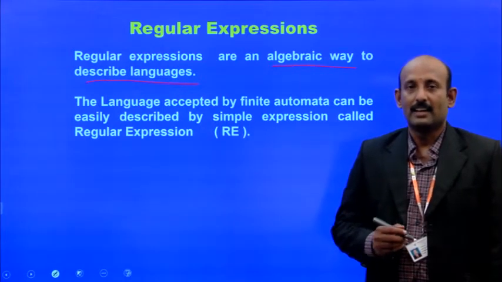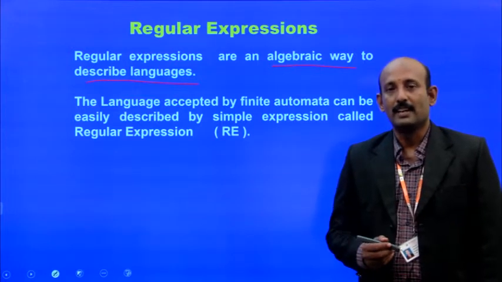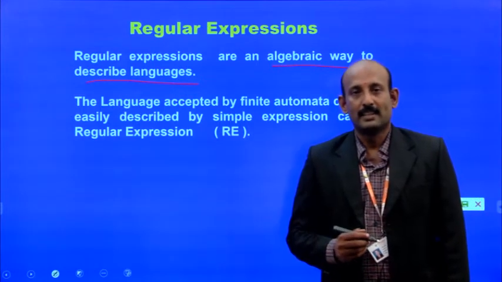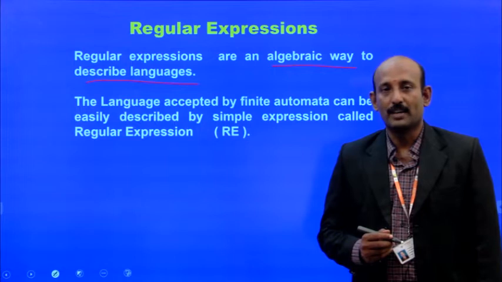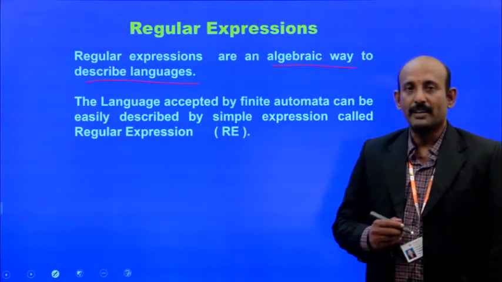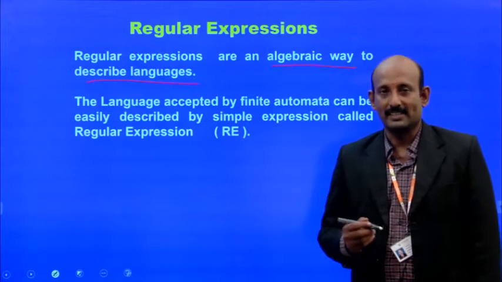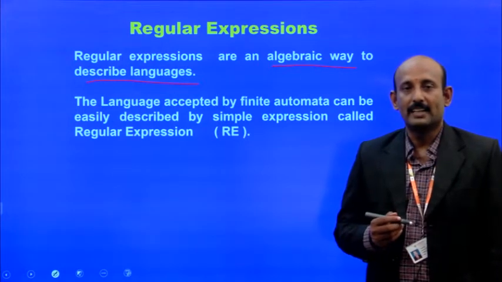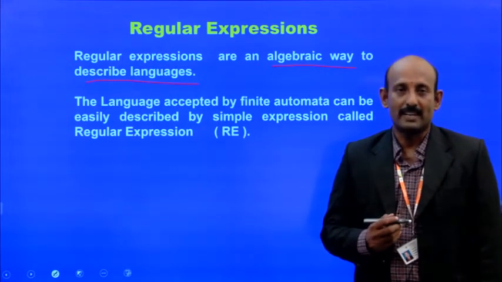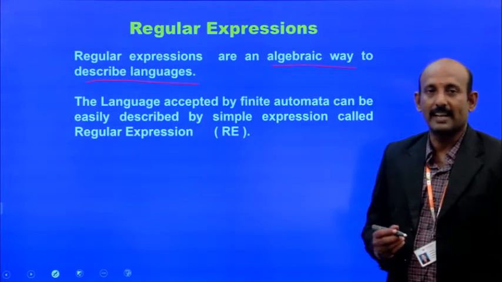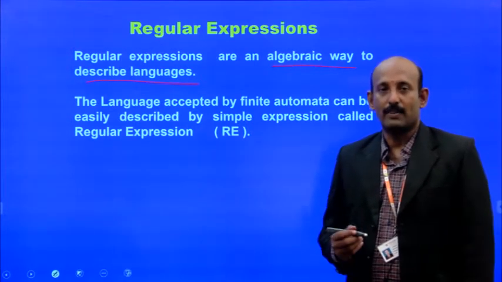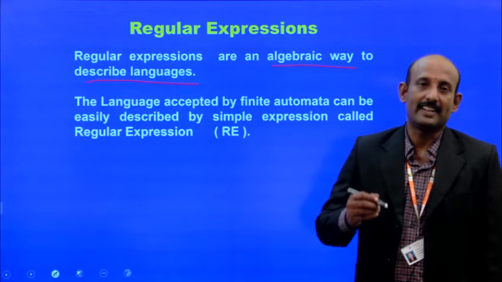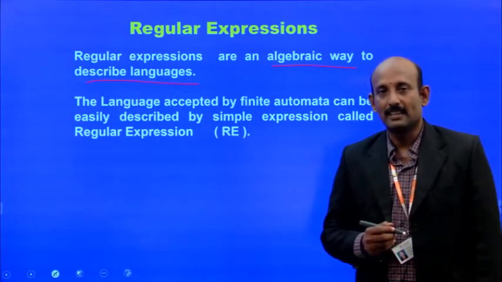I repeat the definition: a DFA, a deterministic finite automaton, consists of 5 tuples: Q, sigma, delta, q naught, and F. By using the finite automata, we can recognize languages. A language is nothing but a set of strings over some alphabet. So the finite automata recognize the languages.